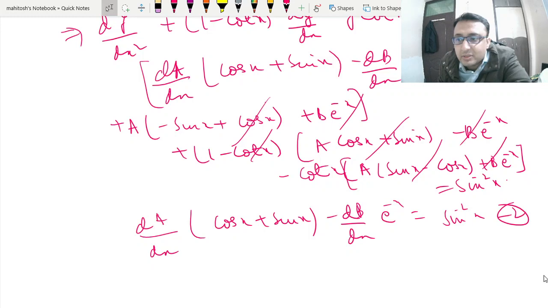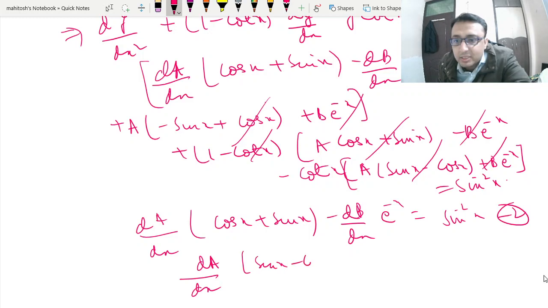This is our equation 2, and we will also bring back our equation 1, that was dA/dx (sin x minus cos x) plus dB/dx e to the power minus x is equal to 0.